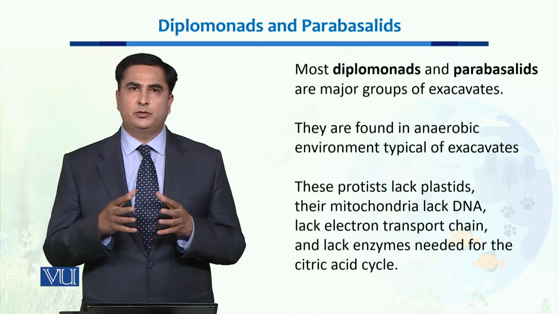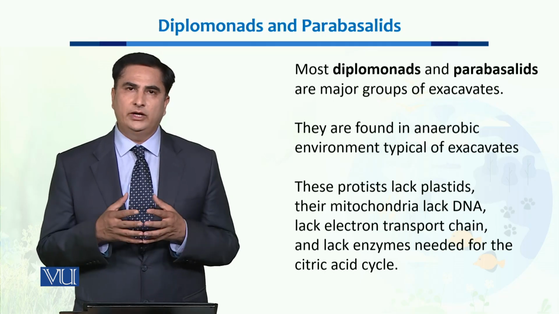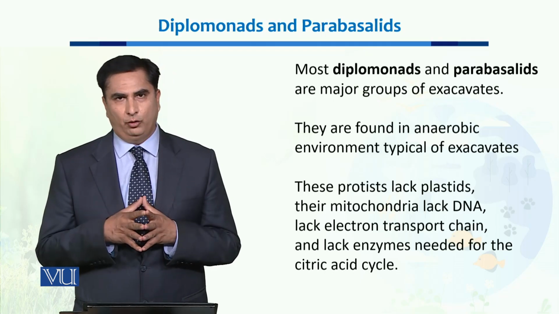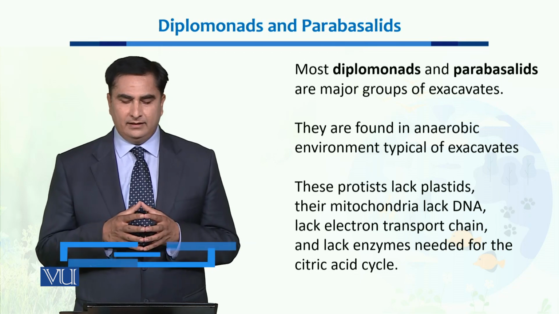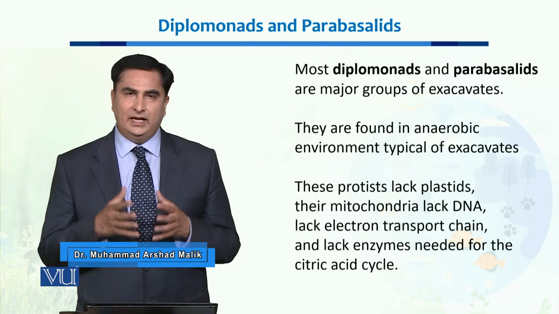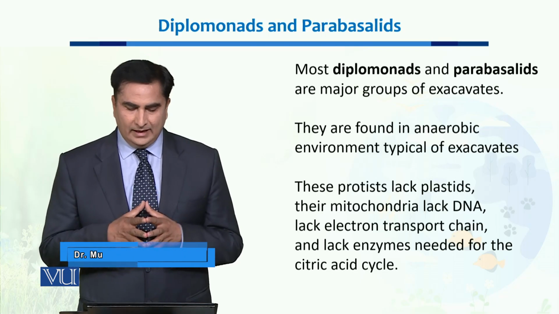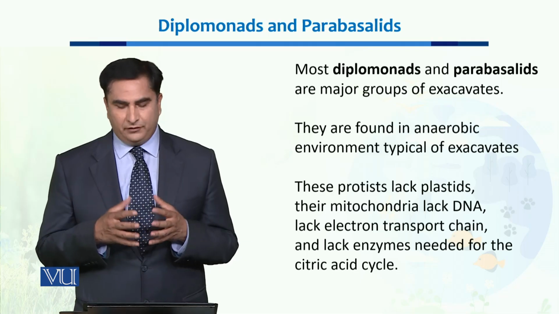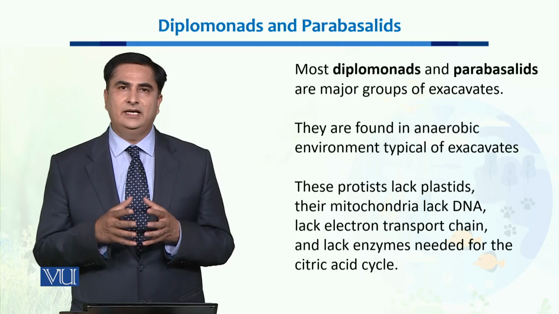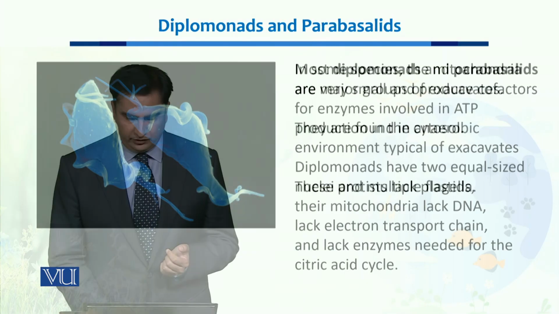Now, these protists are very specialized in that they lack plastids, due to which they cannot synthesize their own food. They also lack mitochondrial DNA. They also don't have an electron transport chain present in their mitochondria, and they also lack different enzymes which are needed for the citric acid cycle inside the mitochondria.